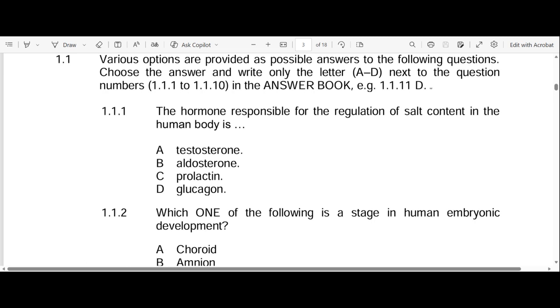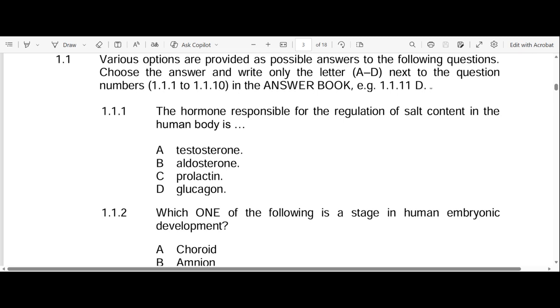The hormone responsible for the regulation of salt content in the human body is A, testosterone. We know it's not testosterone, right? Testosterone is not responsible for salt content in the body, right? Let's go to B, aldosterone. Yes, aldosterone is responsible for regulating salt content in the body, right? As for testosterone, it is not responsible for that.